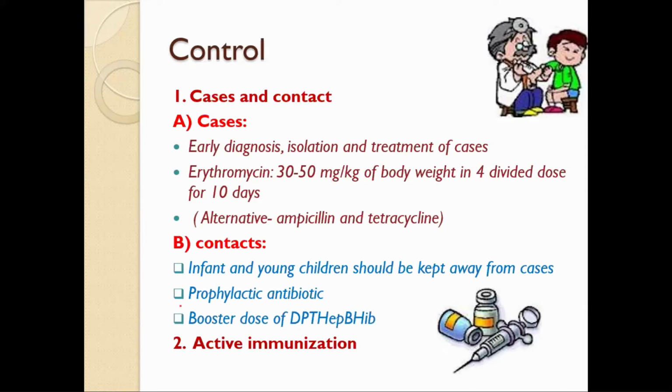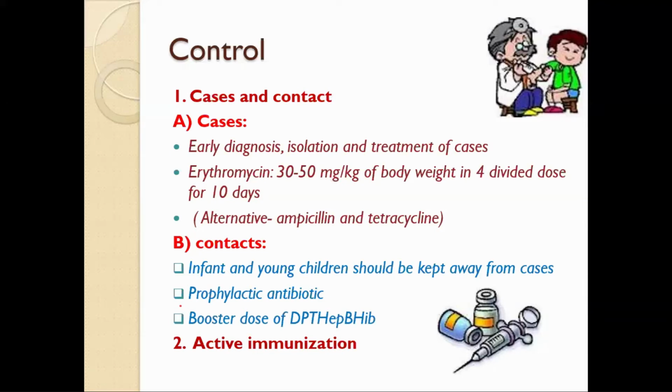Similarly, pneumococcal conjugate vaccine, PCV, can be given at 6 weeks, 10 weeks, and 9 months, with MR, measles and rubella. So PCV, pneumococcal conjugate vaccine, at 6 weeks, 10 weeks, then at 9 months. This is SC route, 0.5 ml.